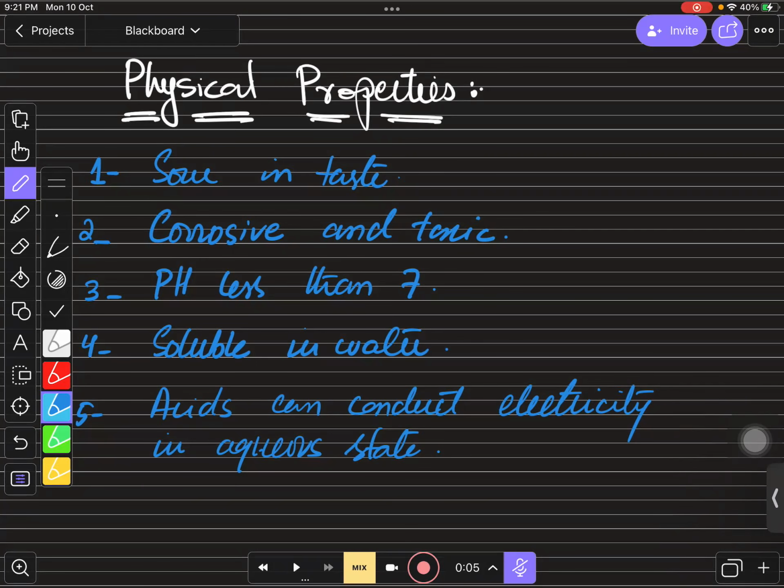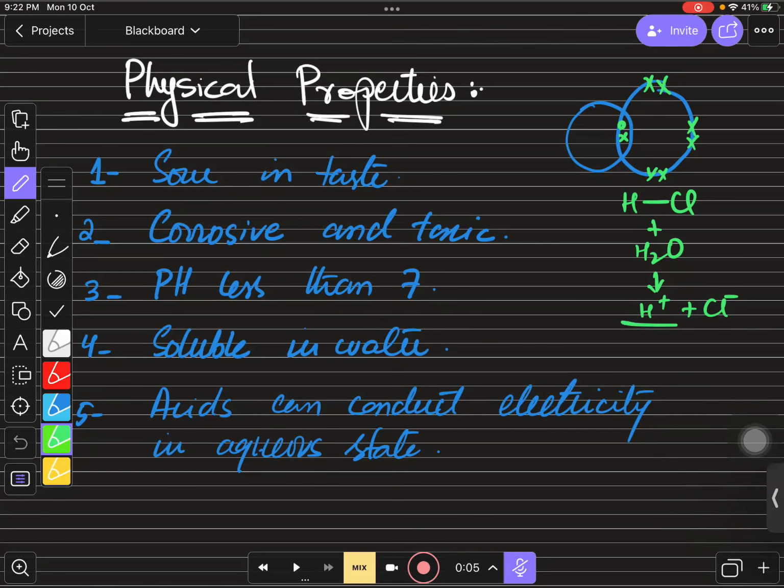Because if you talk about hydrogen chloride, hydrogen chloride is actually a gas. So if you talk about hydrogen chloride, it is actually a gas before it becomes an acid. It is hydrogen chloride gas, right? When you dissolve this into the water, then it will produce H positive ions. That is why it becomes an acid. When hydrogen chloride dissolves in water, it produces ions. That is why it can conduct electricity in aqueous state only, right? Not in the gaseous state. Is that clear to every one of you?